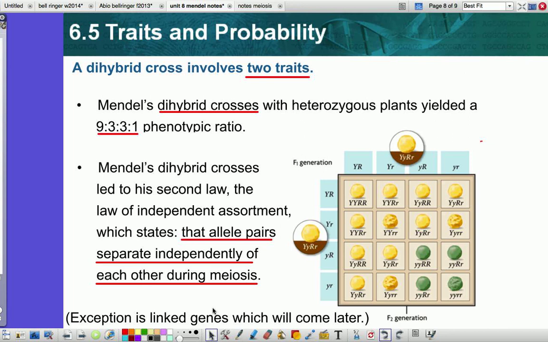So there's your notes. Oh, wait, I forgot one more important thing. In a dihybrid cross, and this is something you just want to put to memory, if you have a parent heterozygous for both alleles and another parent heterozygous for both alleles, so I've got both heterozygous parents, right? I will always get a 9:3:3:1 phenotypic ratio. So if you were to count these up, you will always find that 9 will be dominant for both, and then the rest are dominant for one allele and recessive for the other, and one is recessive for both. So it plays out in a 9:3:3:1. And we're going to do a dihybrid cross, so you'll actually see this play out in class probably on Friday.